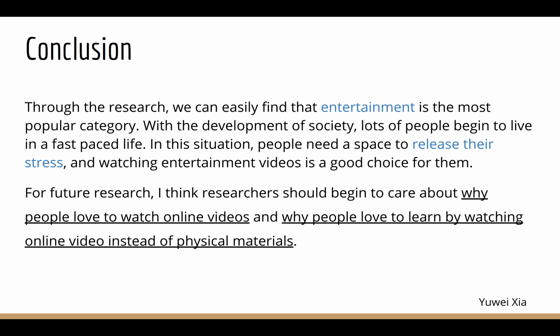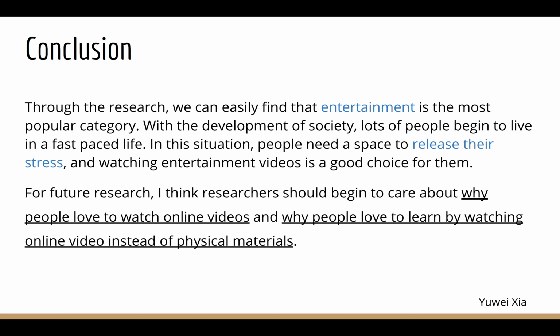Through the research, we can easily find that entertainment is the most popular category. With the development of society, lots of people begin to live in a fast-paced life. In this situation, people need a space to release their stress, and watching entertainment videos is a good choice for them.